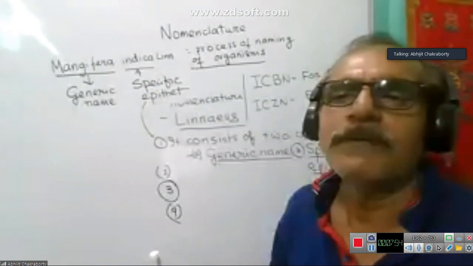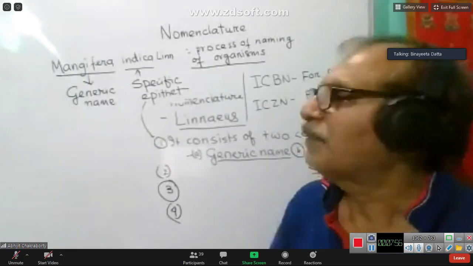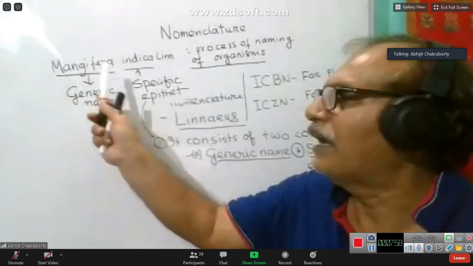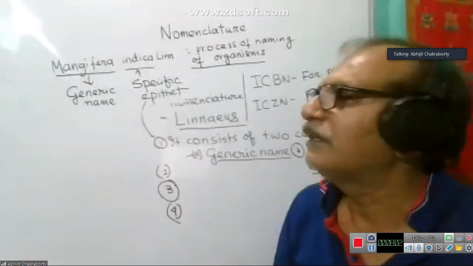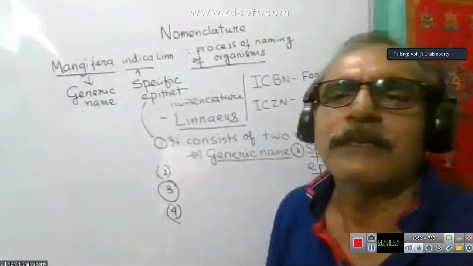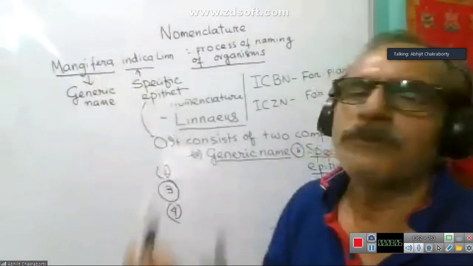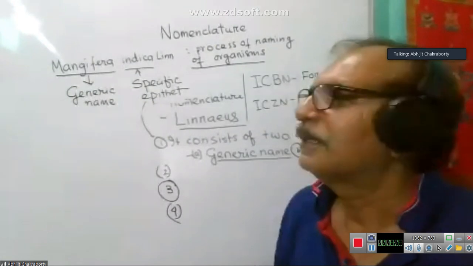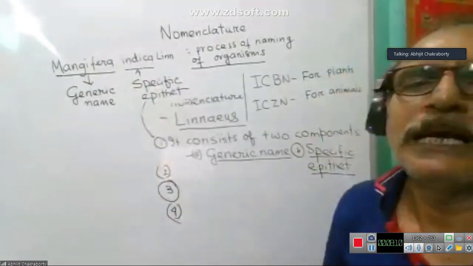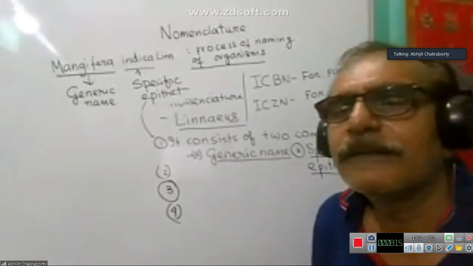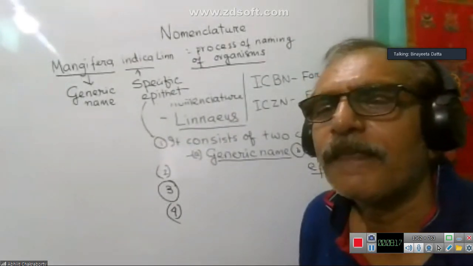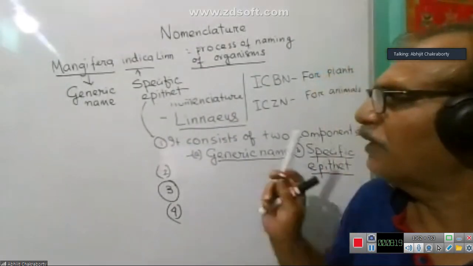Clear now? Yes, sir. Suppose in Mangifera indica, M is the first letter of the generic name, and while writing it should be a capital letter. But other letters should always be small letters. In case of specific epithet, all letters are small letters. Clear? Yes, sir. Okay, now that point is completed.